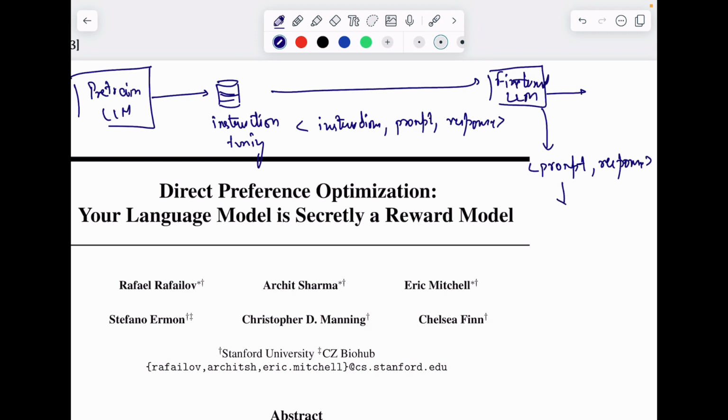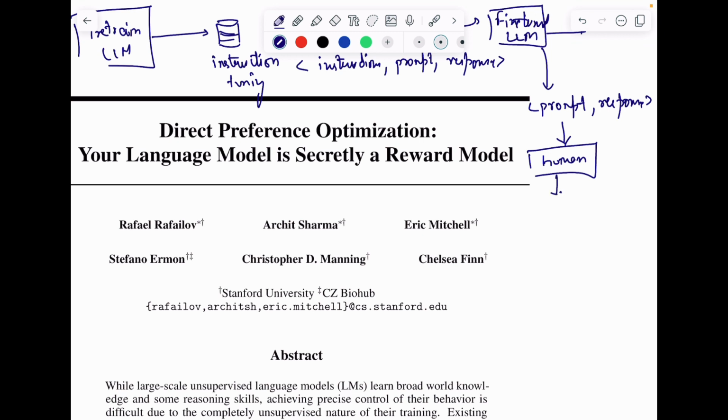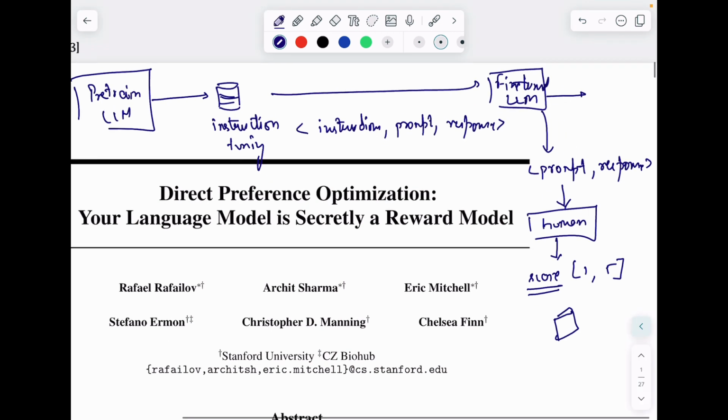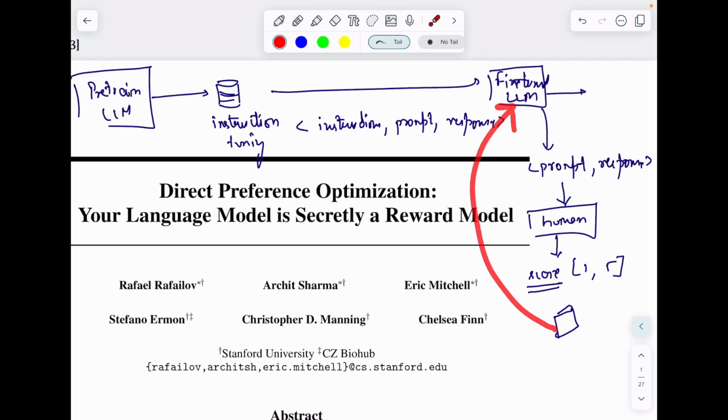Now this response and the prompt will be shown to a human, for example using Amazon Mechanical Turk, and the human will score it in the range, let's say 1 to 5, on how good the response is. There may also be multiple fine-grained scoring levels. For example, we can have a score for fluency, and a score for, let's say, efficacy or something of that sort. Once we have this dataset, we can use it to further refine our fine-tuned model. So how do we go about doing this?